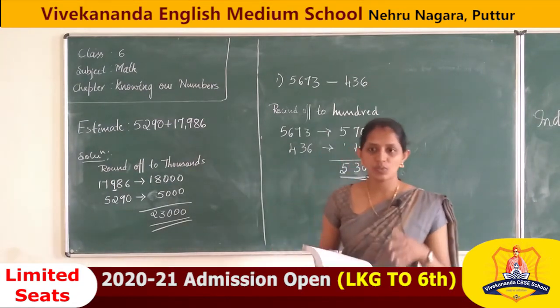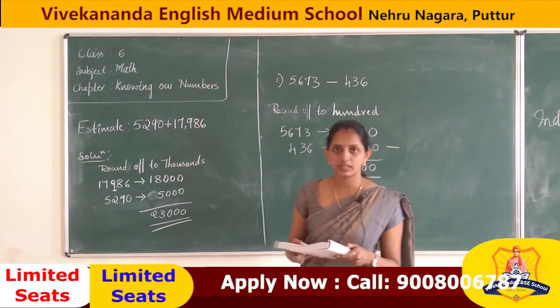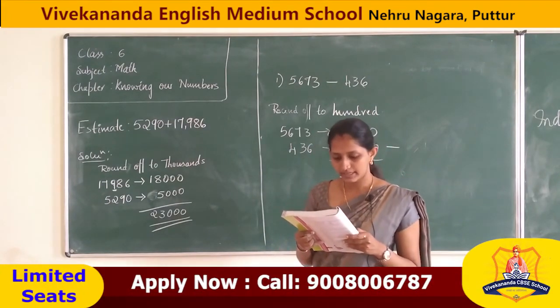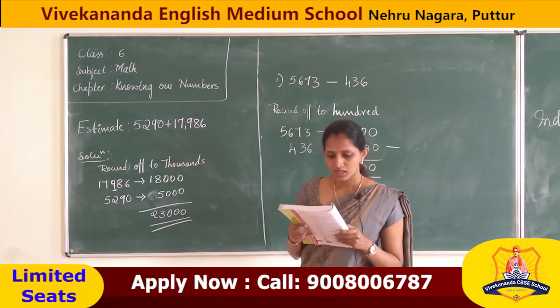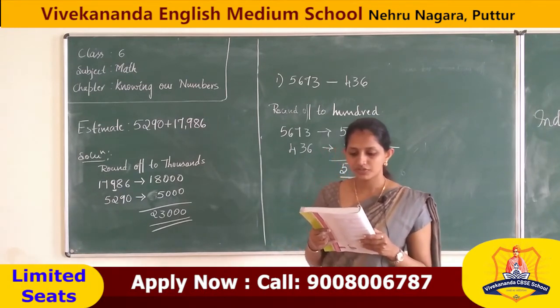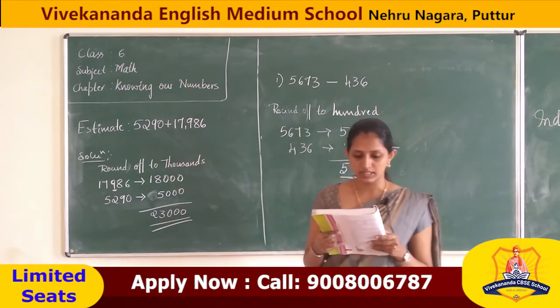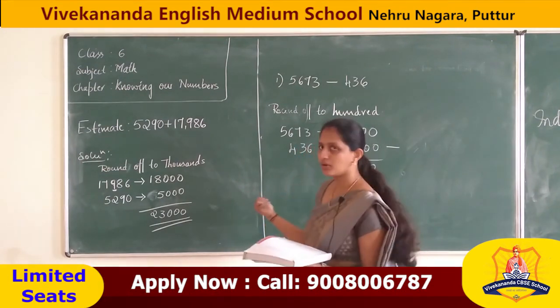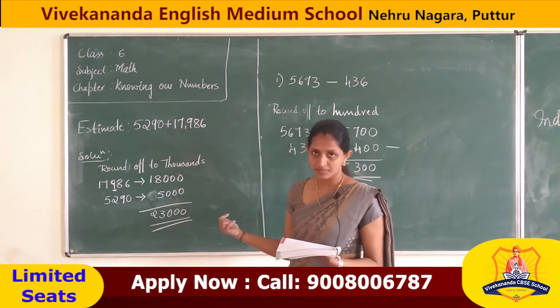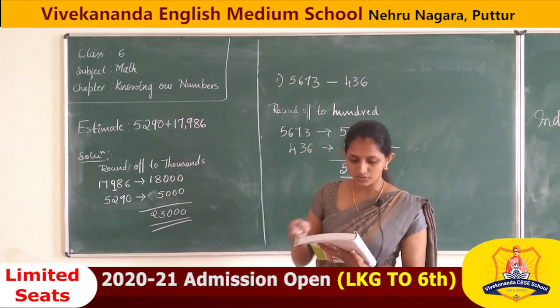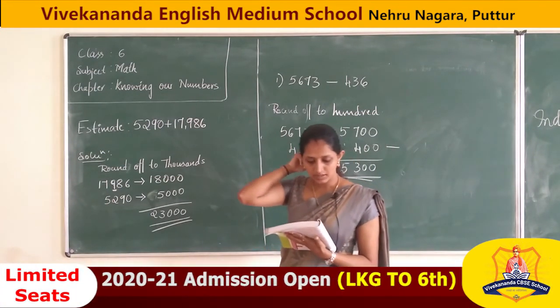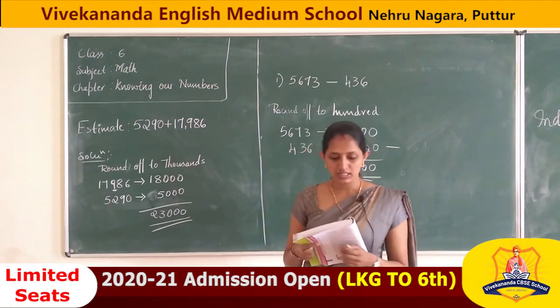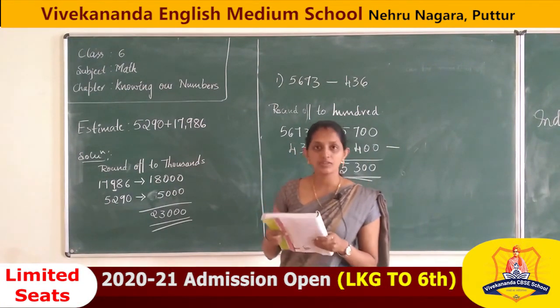Okay, in exercise 1.1, on page number 23, please do those estimations. Estimate each of the following using general rules. It is what I have done here. The same you have to do. No need to do all of them, just A, B, C, D in the first section.